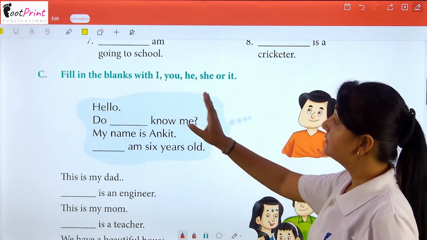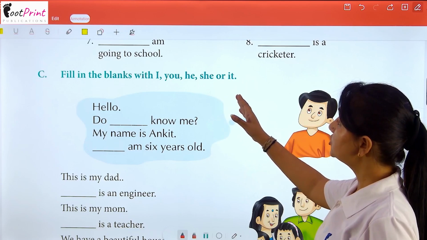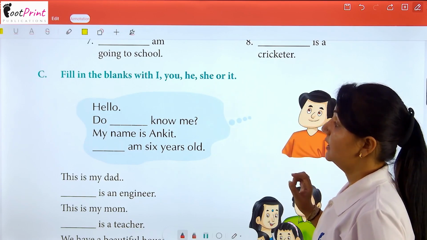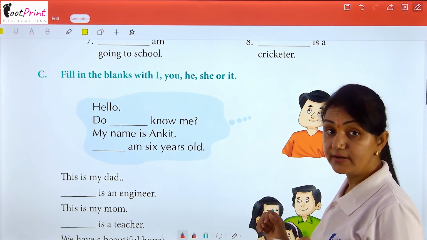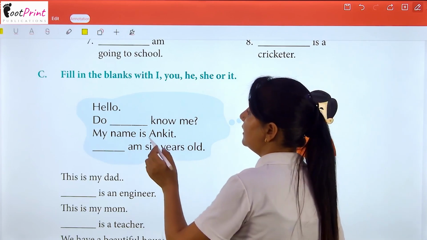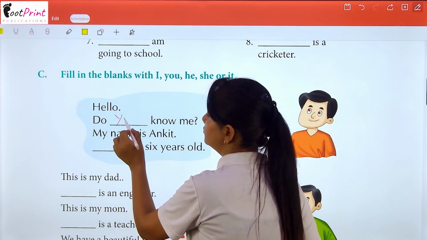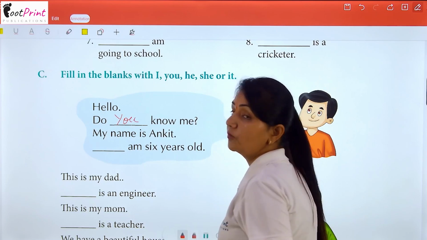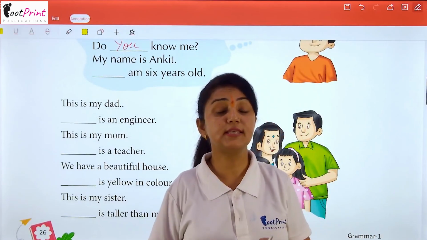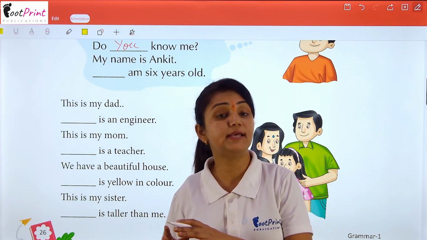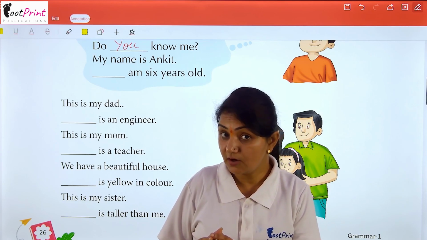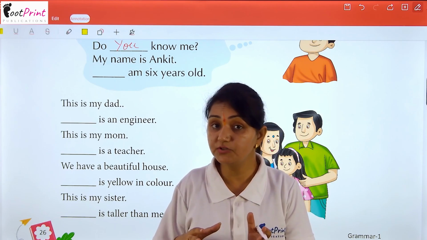And the next one is fill in the blanks with I, you, she or it. You have to complete these using I, you, she and it. Hello, do you. Clear? So, in the same way, you will also complete the given exercise. And if you face any doubts, then you can go through the given video again.